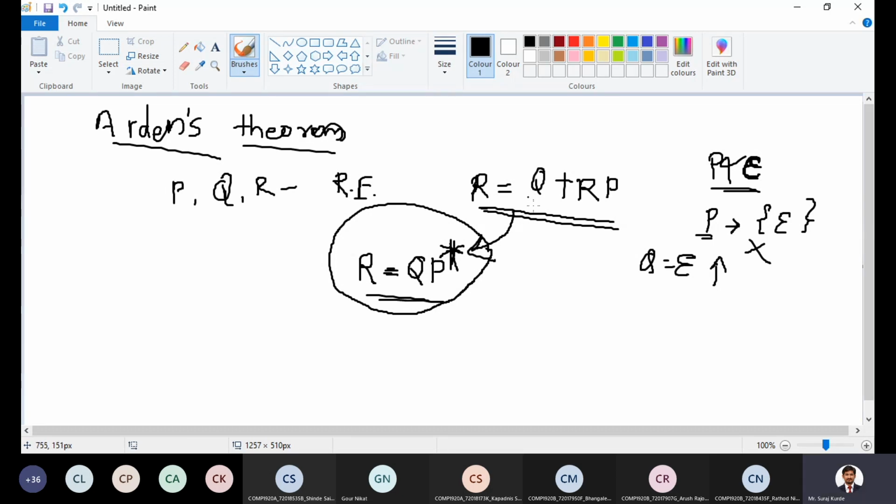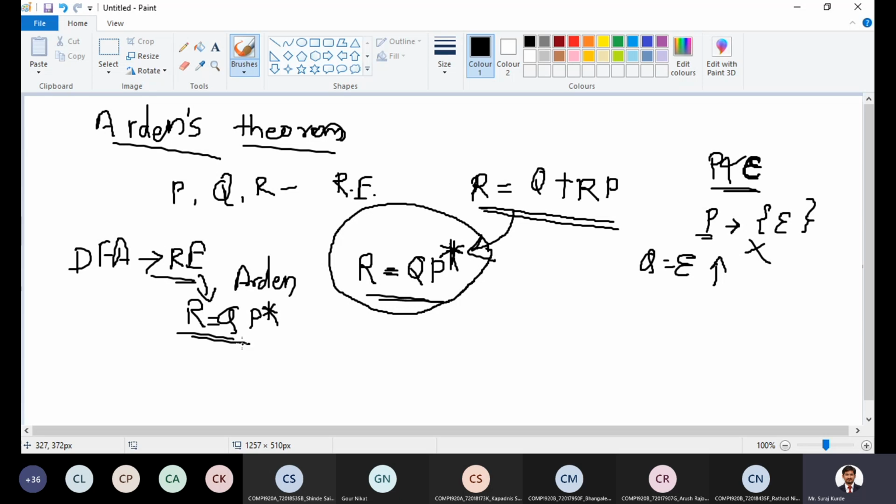So what we have to do, if a DFA is given, find the regular expression for the state, then use Arden's theorem, minimize it, and use this new regular expression. That way we are going to find the regular expression for the given DFA.